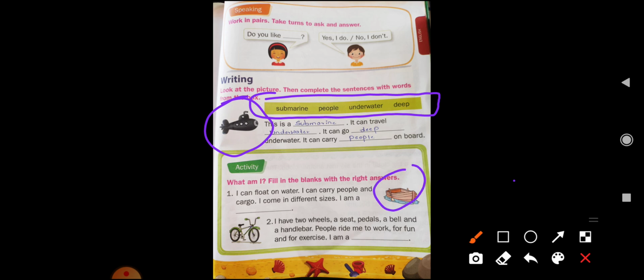Yes, children. I am a boat. I can float on a water. Float means वो क्या करती है? पानी में तैर सकती है. I can float on water. I can carry people and cargo. I came in different sizes. Yes, I am a boat.